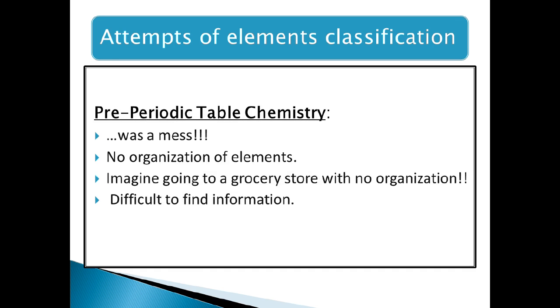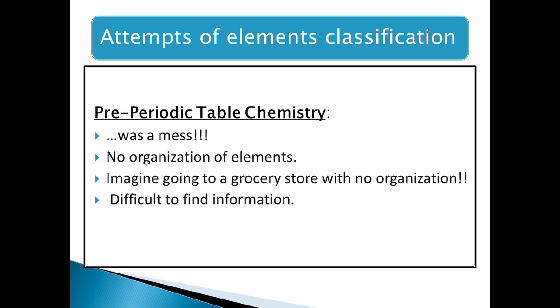Today we are going to talk about the classification of the elements. But first, let's remember that we have studied elements in Prep 1, and the atom and its structure. Before any attempt to classify elements, there was a mess, which means some confusion about the physical and chemical properties of elements. There was no organization of elements, so it was very difficult to find any information about an element and how it can react during a chemical reaction.